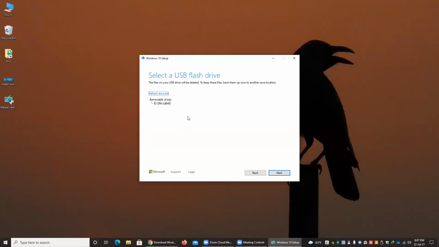Make sure that you have already inserted your USB drive into your PC. Here it is shown as E drive on my PC. And after that, press next. And here you can see that Windows 10 is now downloading to your PC, and after that it will create the bootable drive on your USB device.